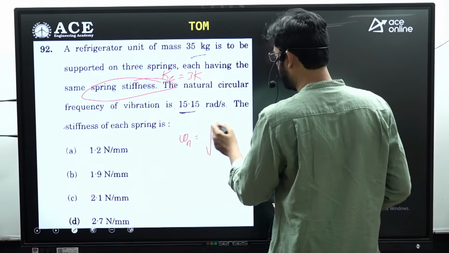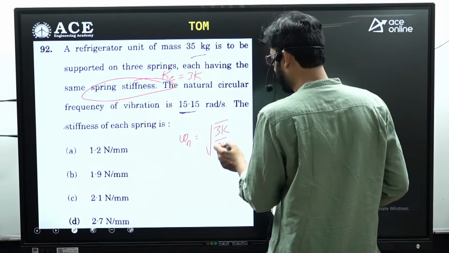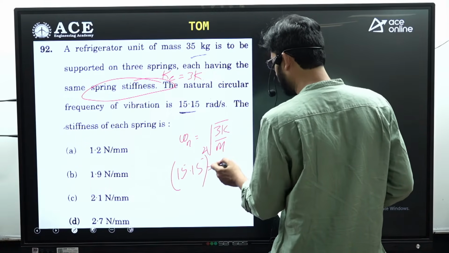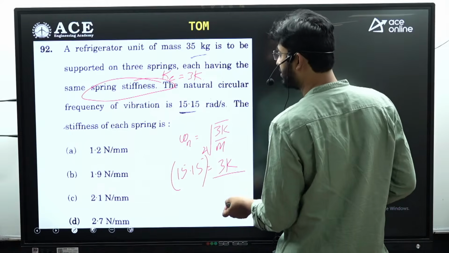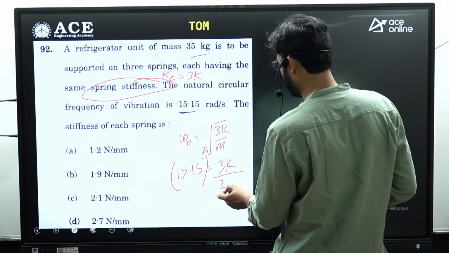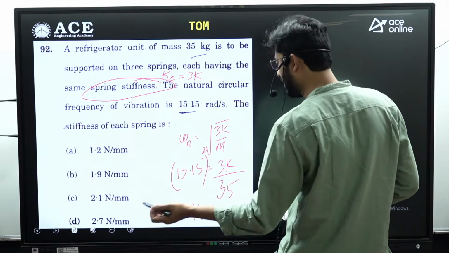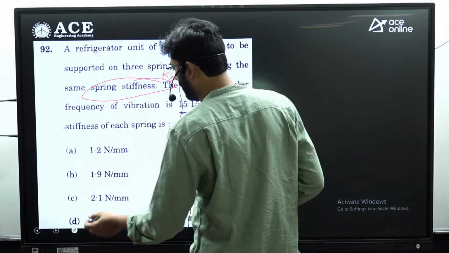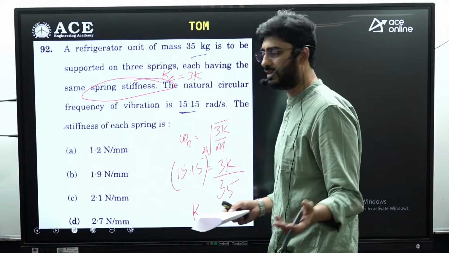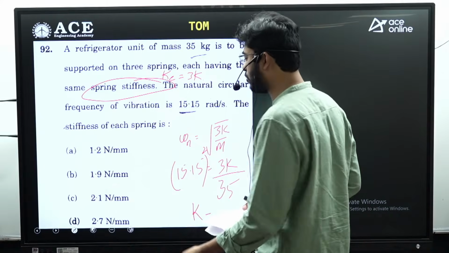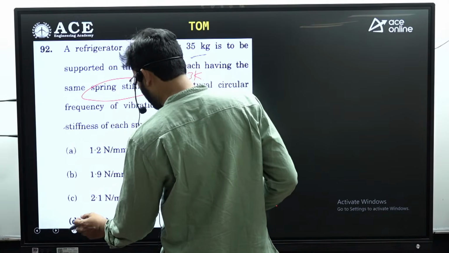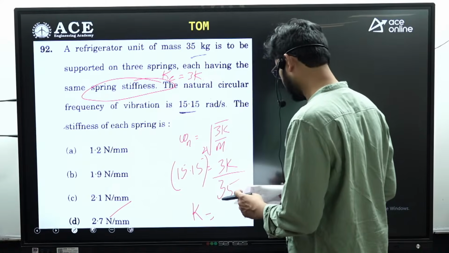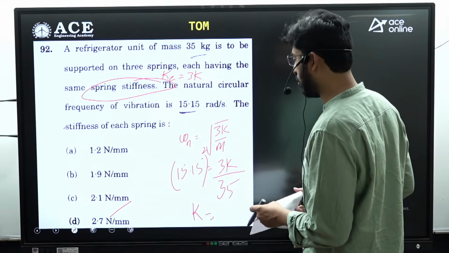So omega n is equal to square root of 3k by m, and this 15.15 whole square equal to 3 times of k divided by mass is equal to 35 kg. So upon solving for k, you will be getting an answer as 2.67 Newton per mm or 2600 approximately Newton per meter. So that's 2.7 Newton per mm. So option D is the answer for question 92.